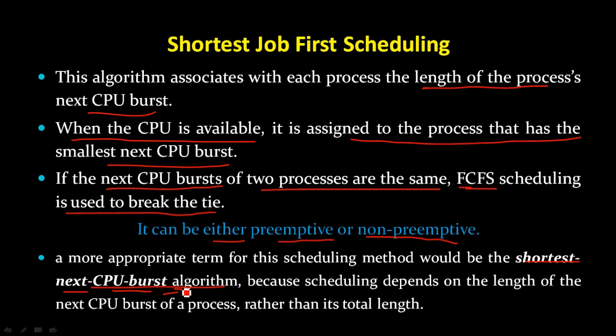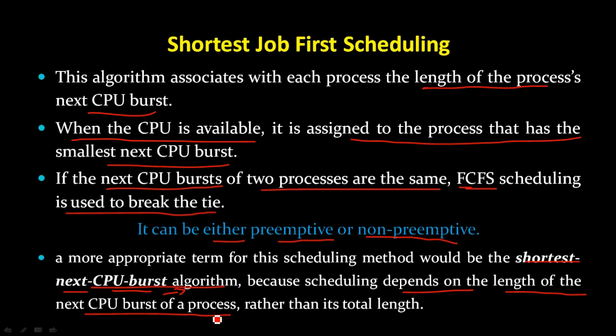Therefore we call it the shortest next CPU burst algorithm, because scheduling depends on the length of the next CPU burst of the process rather than its total length. So we are not calculating the total length, we just depend on the length of the next CPU burst of a process.